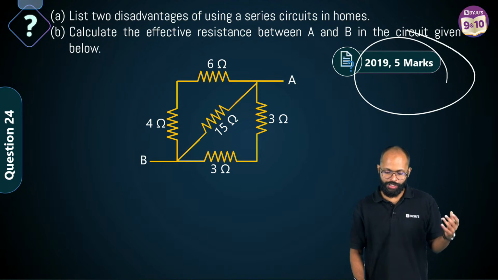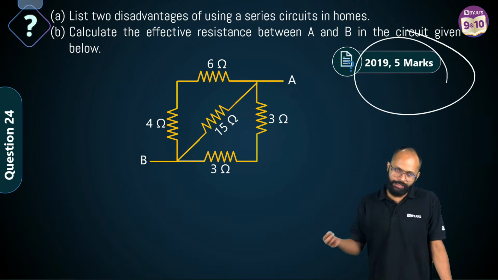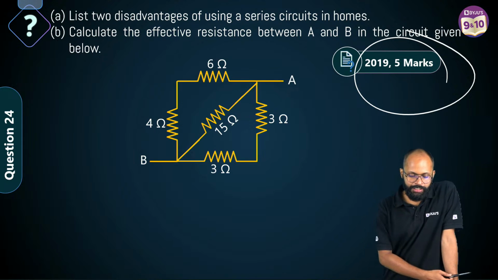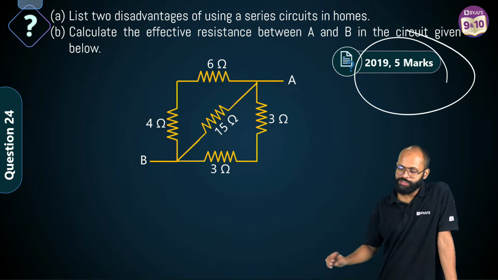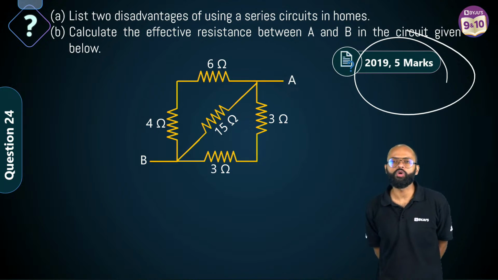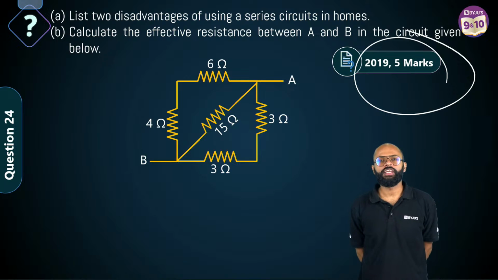2019 5 marker question. Looks scary but it is not. First one: list 2 disadvantages of using a series circuit in homes. What will be the problem if you use series circuit in your homes?